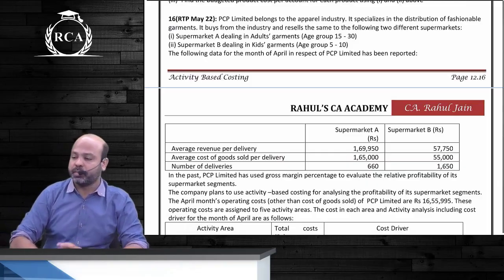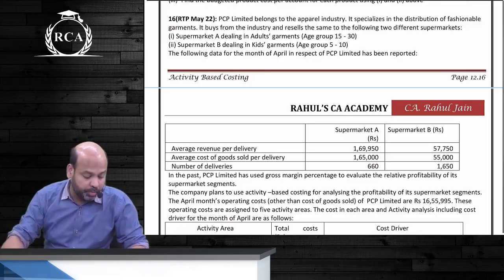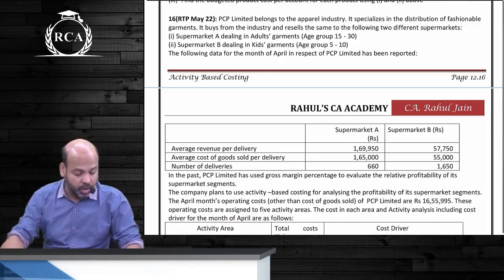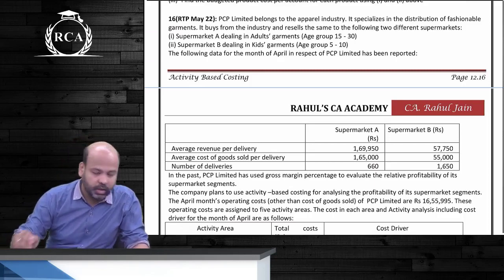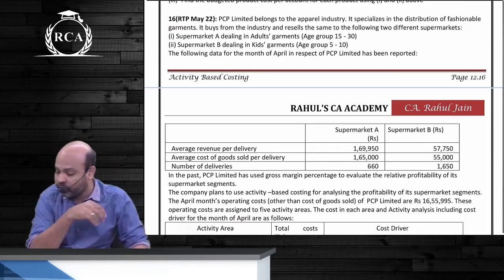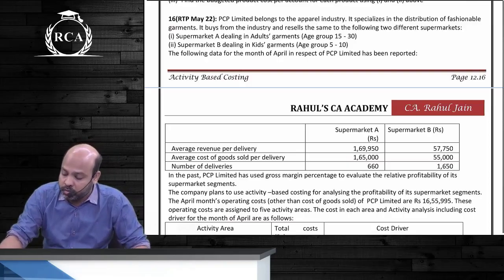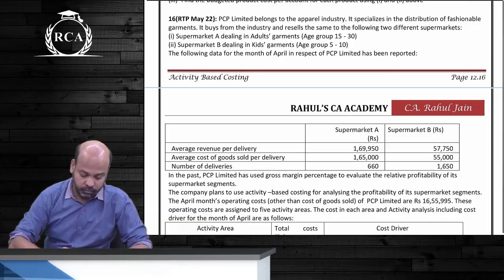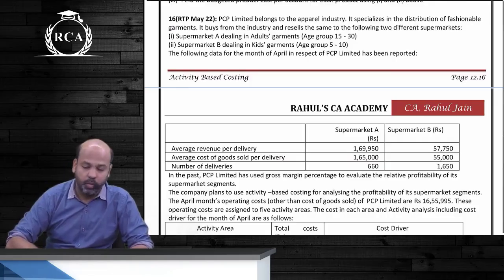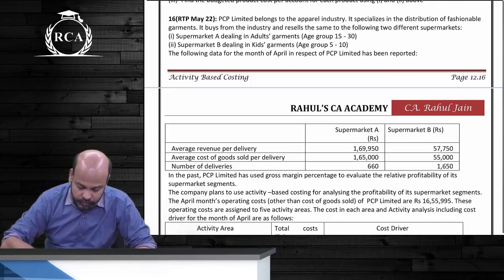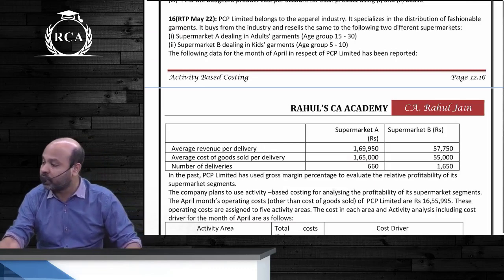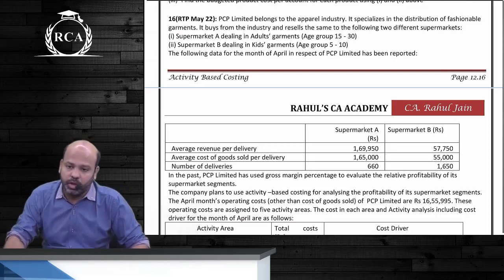So we will not allocate operating expenses under requirement 1. Are you all clear about this?